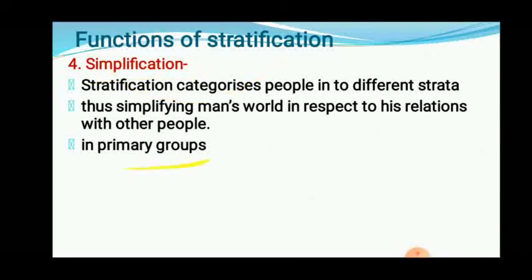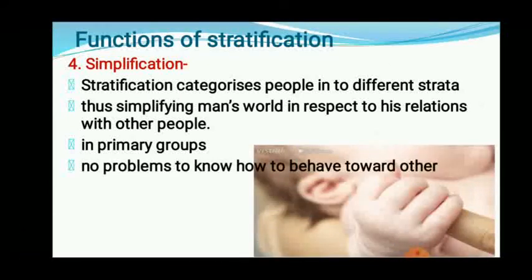So in the primary group, there is no problem of how to behave with other people or which kind of relation we should maintain with others. Primary group means family, friend circle, neighbors. So there is no question of which kind of relationship we should maintain, how to react, or how to interact with them.